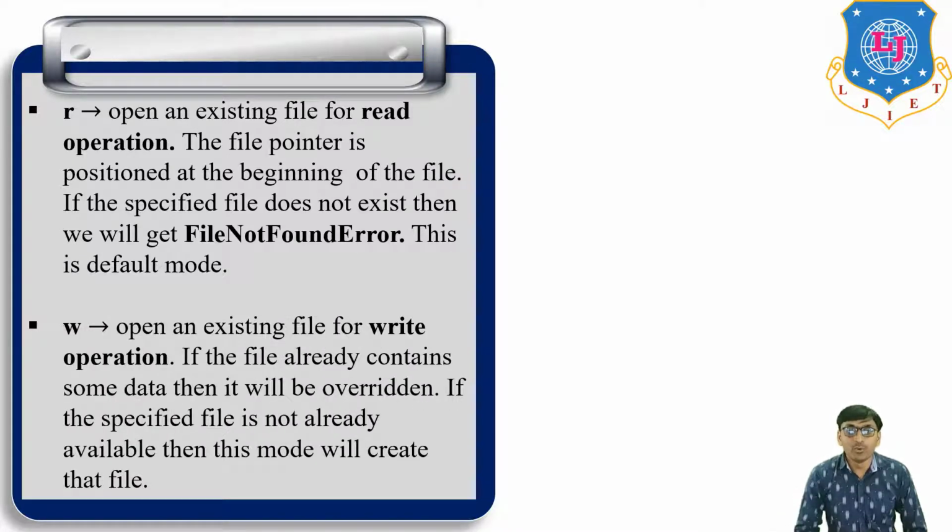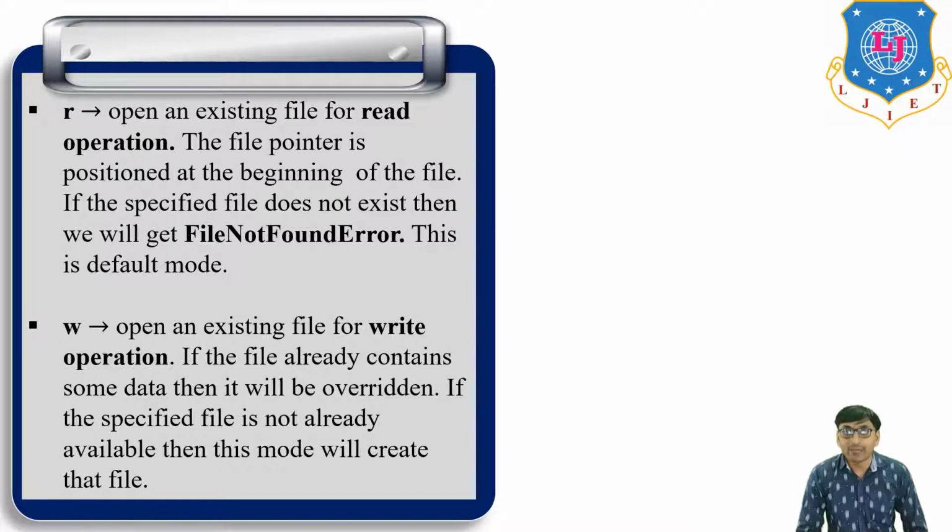Then w: open an existing file for write operation. If the file already contains some data, then it will be overwritten. If the specified file is not already available, then this mode will create that file.